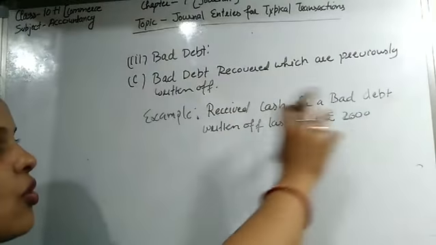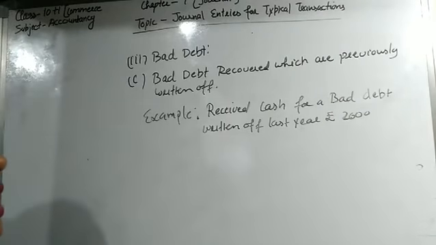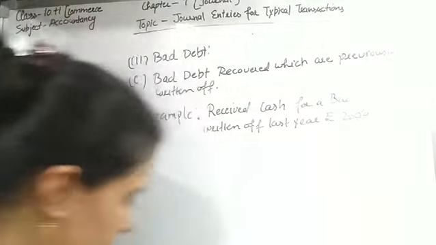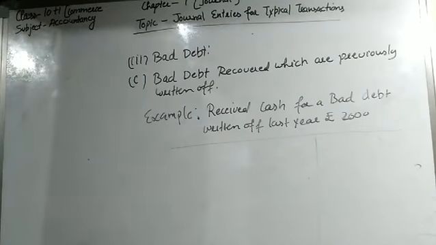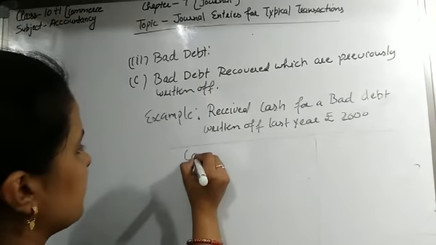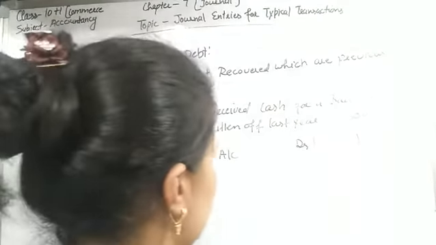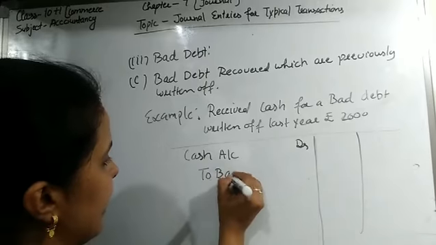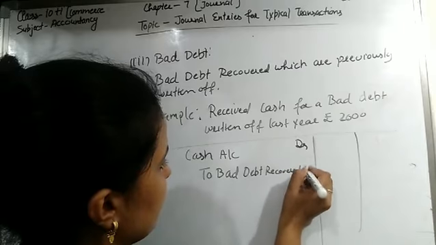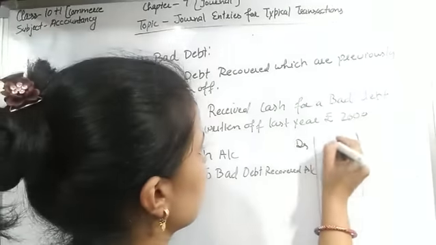So received cash of a bad debt which was previously written off, and the amount is 2000. So the entry will be, students: cash account debit to bad debt recovered account, and the amount which is received, rupees 2000.